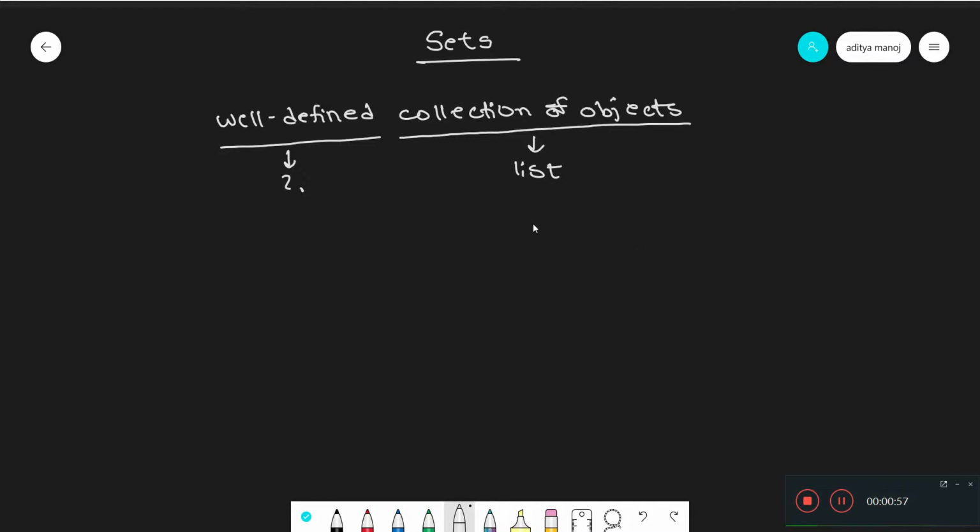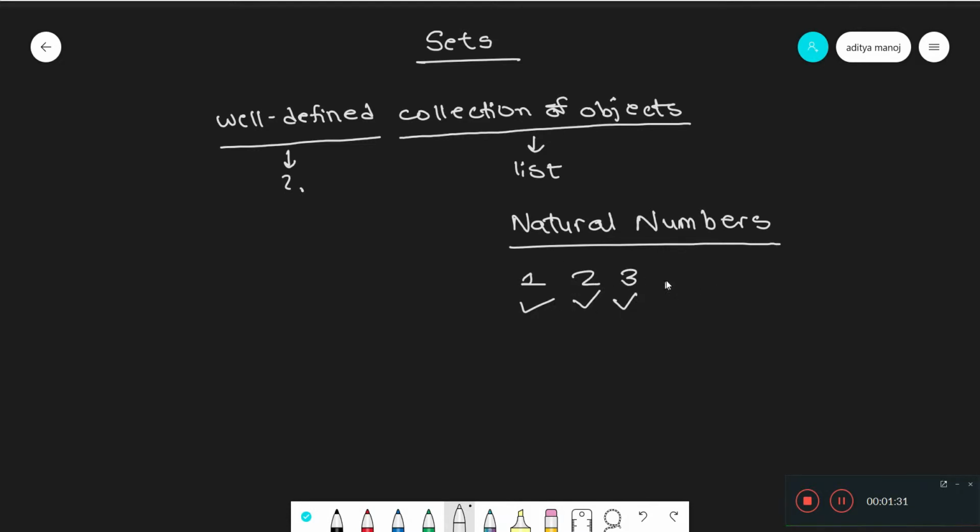For example, let us take the collection of natural numbers. Now, natural numbers is a collection of numbers starting from 1 and proceeding up till infinity. It goes 1, 2, 3, 4, 5, dot, dot, dot. You know that. Now, if given the object 1, the element 1, we know that it belongs to this collection, and so does 2 and 3. But what about 0?